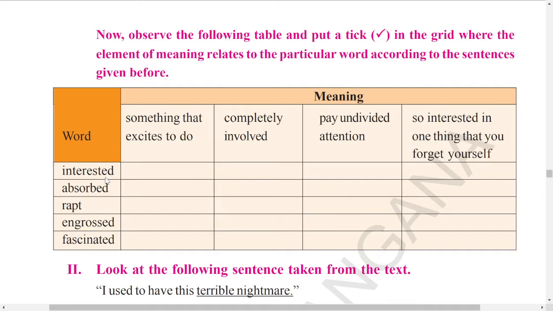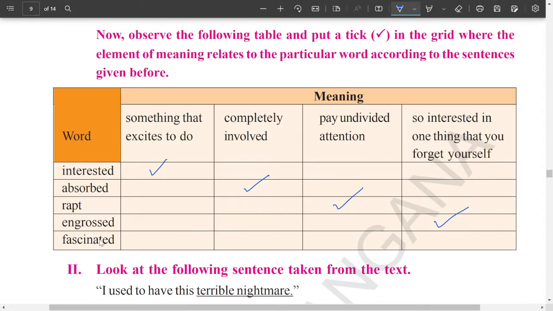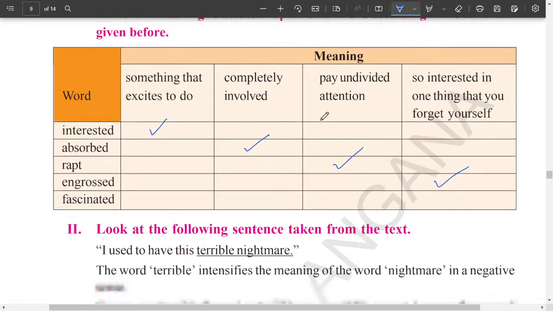Look at the first one. Interested. What do we mean by interested? That you are fond of something, something that excites you to do when you are fond of it. Next one, absorbed is when you are completely involved in something. Next, rapt is to pay complete attention. Engrossed is being so interested in one thing that you forget yourself. Okay, you can use the fourth one here. Fascinated is to attract, that is not given. Okay, you can keep that on hold.